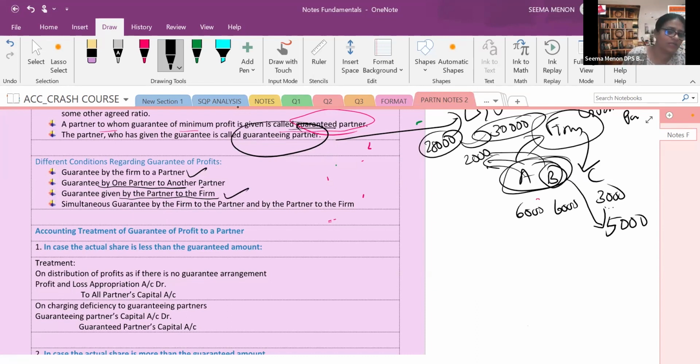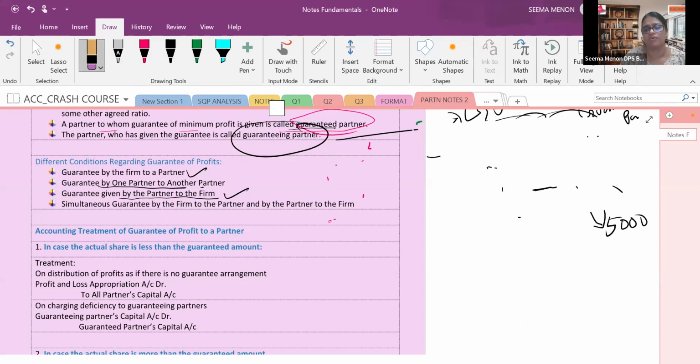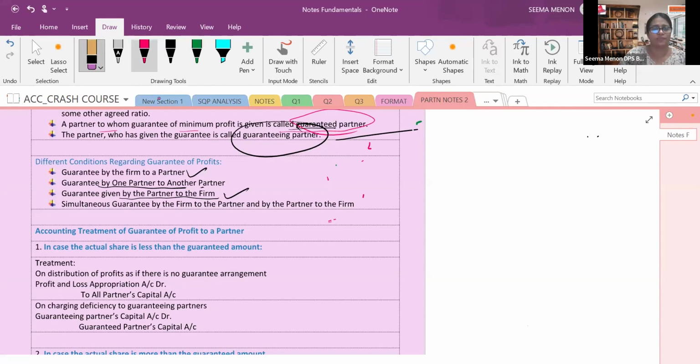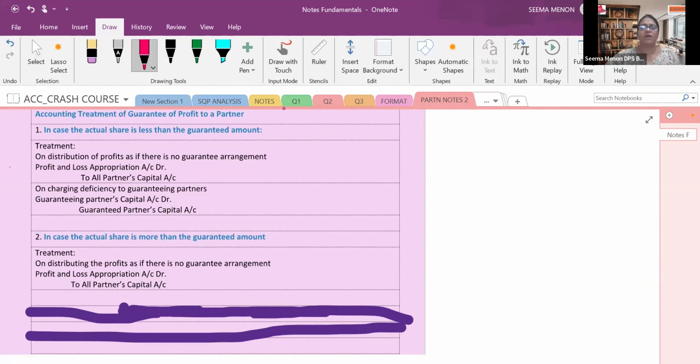Then there is simultaneous guarantee by the firm to the partner, and sometimes the firm will promise and guarantee the partner, and the partner to the firm also. All the cases are in the syllabus, so you should know how to solve the questions in all the cases. We will be solving the board exam questions on this. Now again, when there is less than the guaranteed amount, who will give the profit? We will solve this in the question. There I will explain the journal entry, because if I explain now, you will not be able to understand.